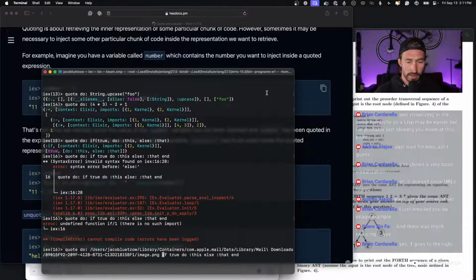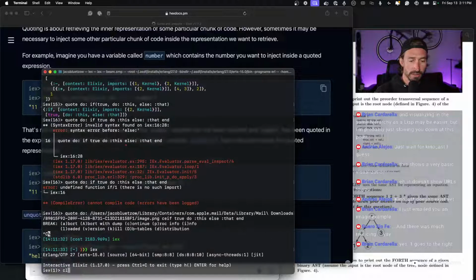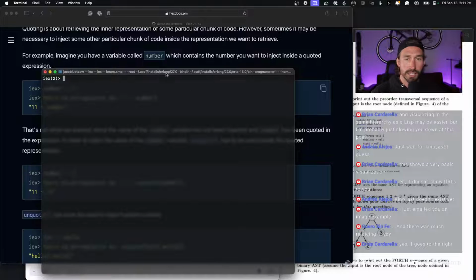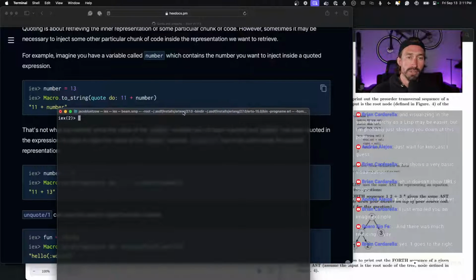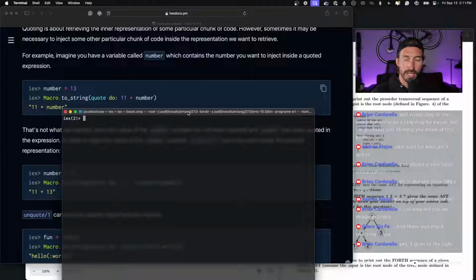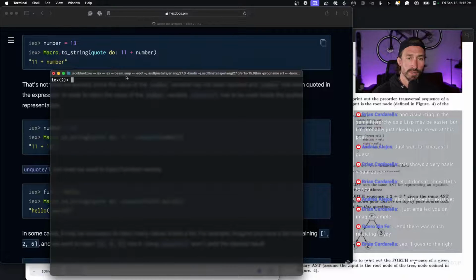I don't know what's going on here. Let's restart our IEx shell. Clear. All right, so here is a good example. When you use unquote, it's essentially like injecting the variable from the outside context into your quoted context. And this is a good example here. I'm just going to scroll that up.